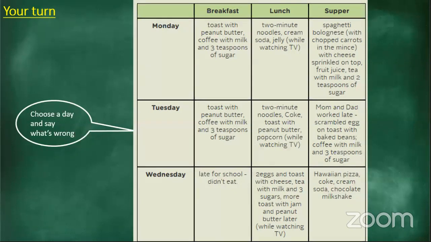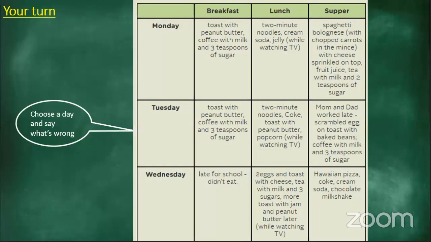Ndovu says Monday is an unhealthy diet because it does not contain all the four food groups, which may lead to conditions or diseases. I like that. Adele says Wednesday supper, pizza is very unhealthy and the milkshake contains a ton of sugar. Zamili says all the days. So Zamili is saying every day is unhealthy. Zamili, please tell us why you think so.